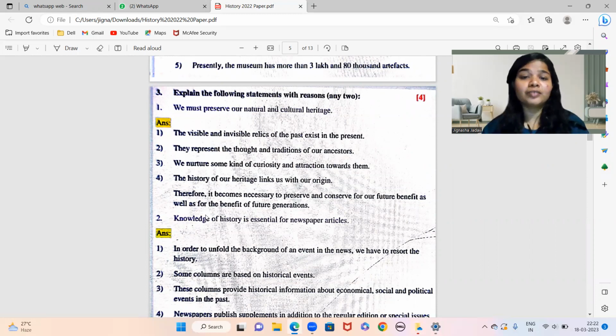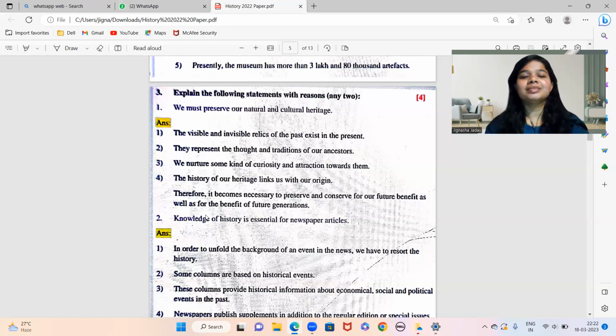We nurture some kind of curiosity and attraction towards them. Also, people are curious about what used to happen earlier and how. So we have curiosity as well as attraction towards it. The history of our heritage links us with our origin. Basically, it connects us with our origin. Again, this is an important sentimental point to be noted.